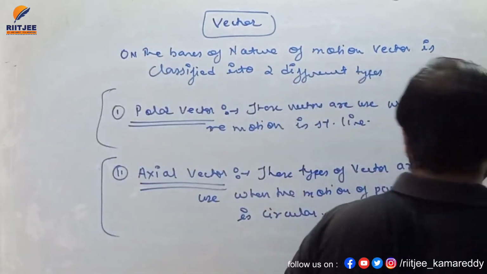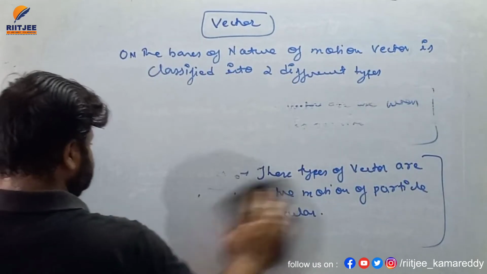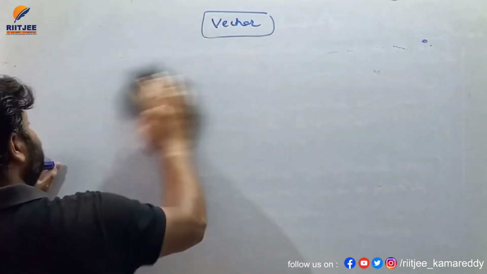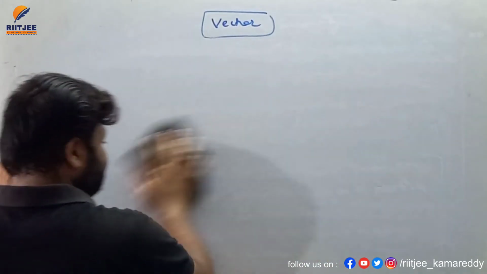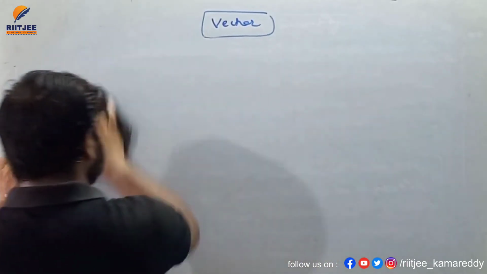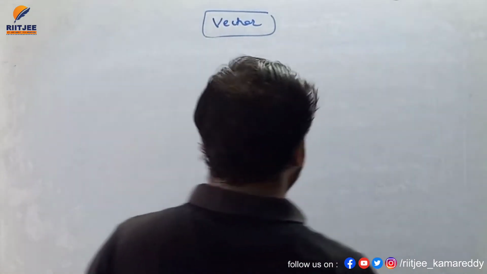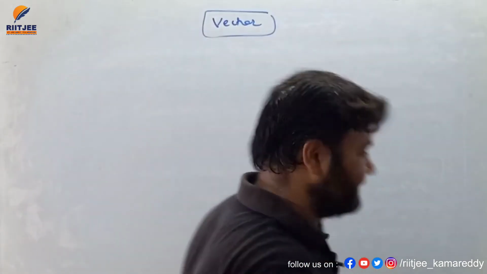So I hope you all understand these basic knowledge related to vector. So remember, if the motion of particle is straight line, then all the vectors which are used are under polar vector, and if the motion is circular, then all the vectors which are used are considered to be axial vector.